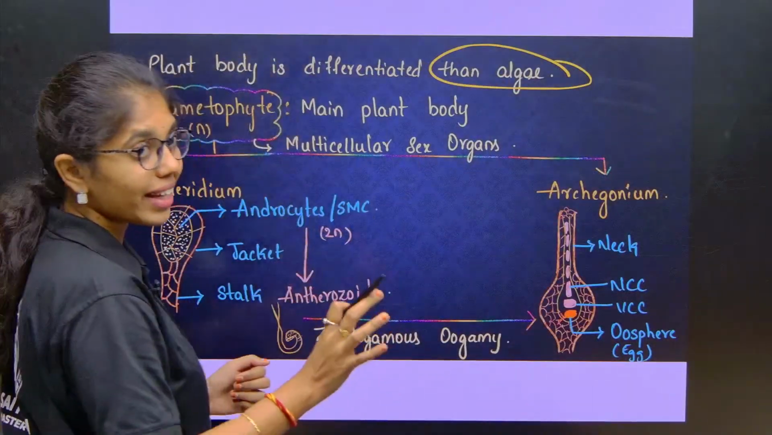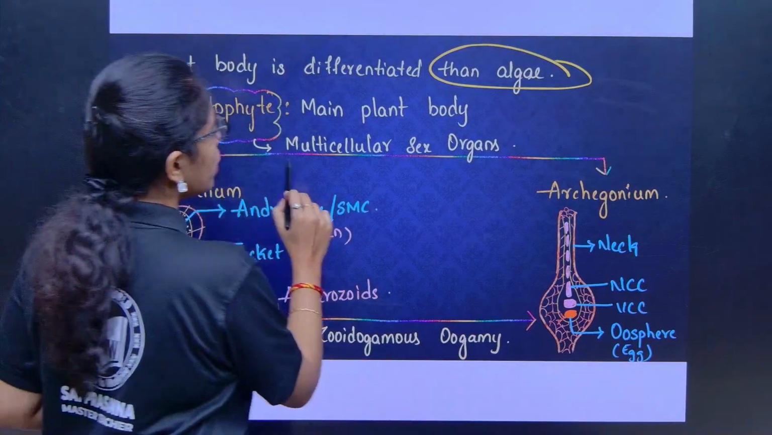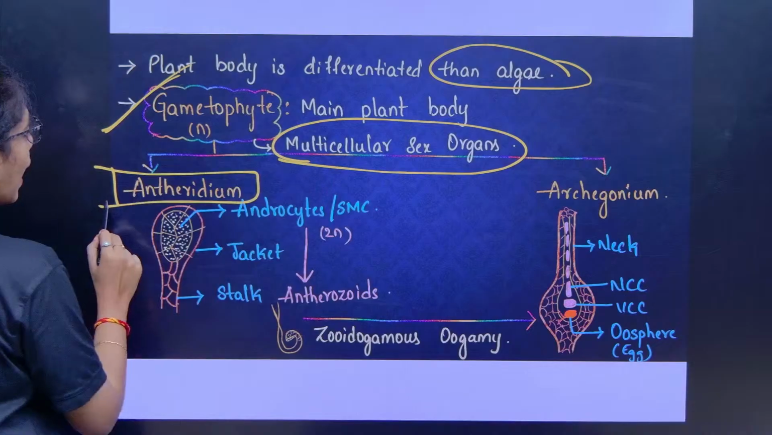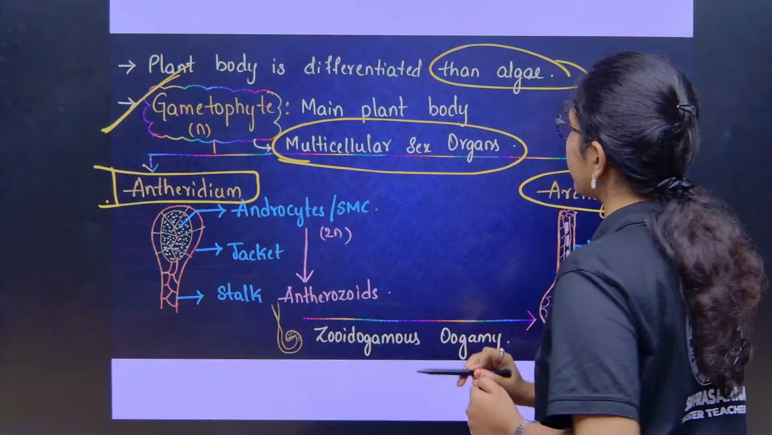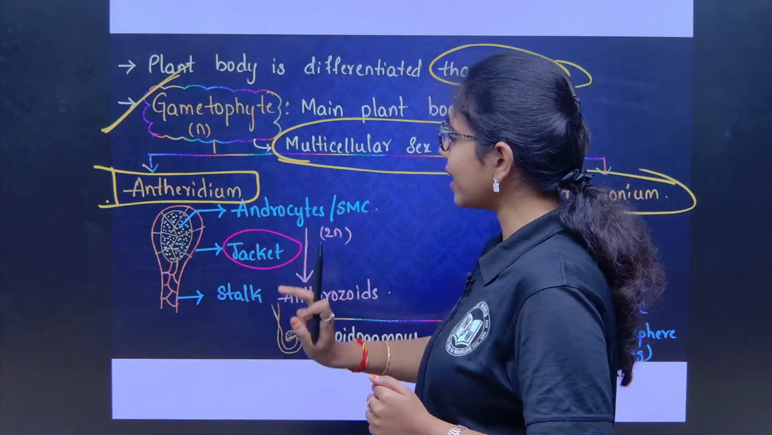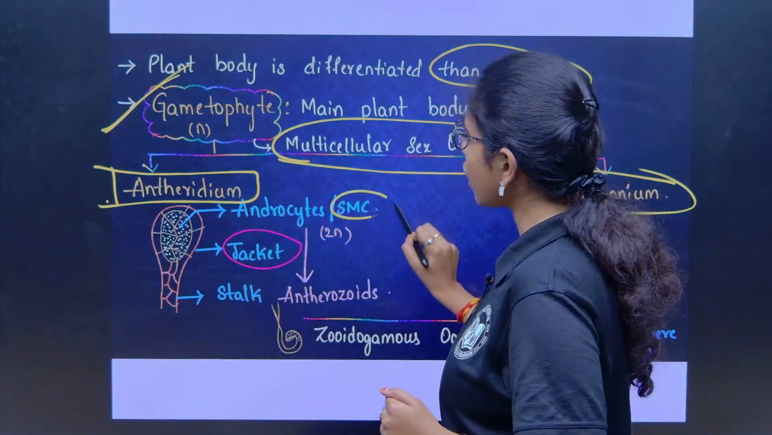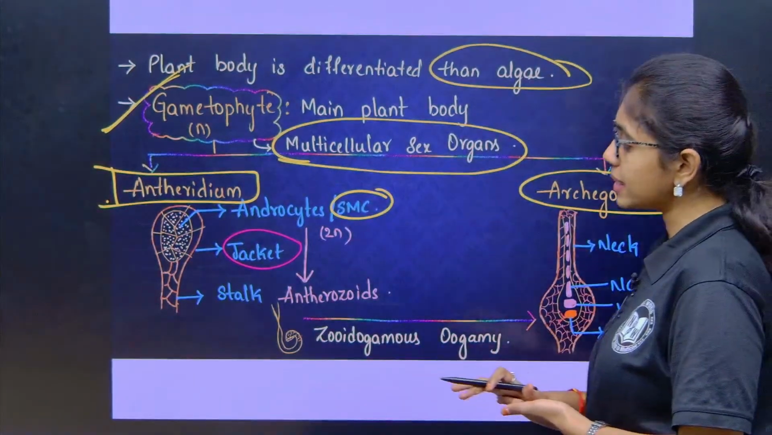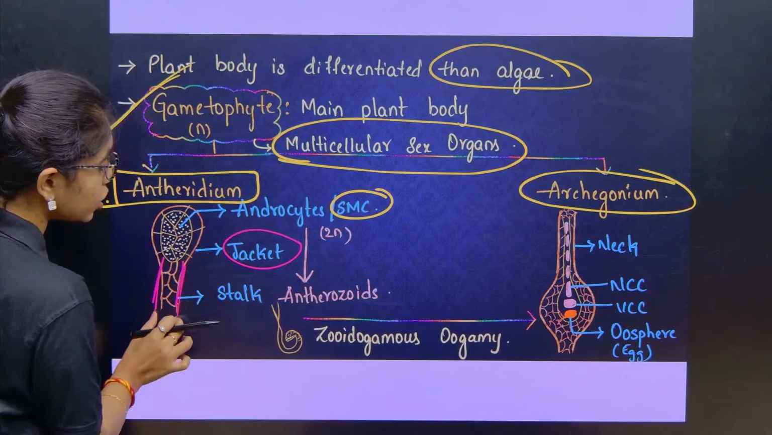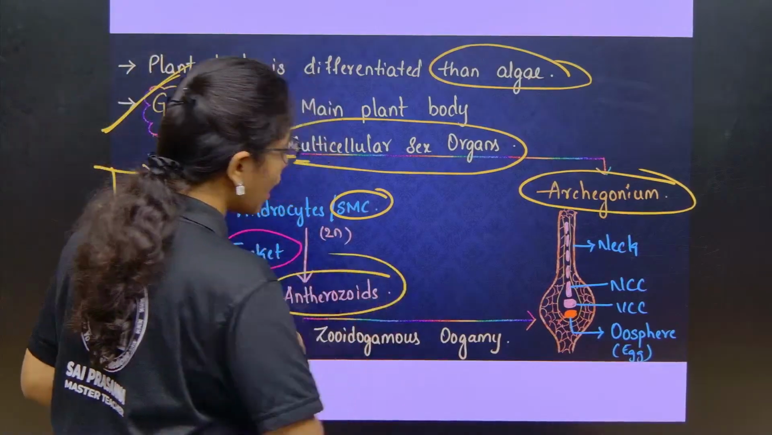The main plant body in Bryophyte is the gametophytic plant body, which is haploid. This gametophyte will have multicellular sex organs, both antheridium and archegonium. The antheridium has jacketed layers. Inside the antheridium, androcytes are present. These androcytes are also called spore mother cells, and it has a stalk. These androcytes will release anthrozoids.